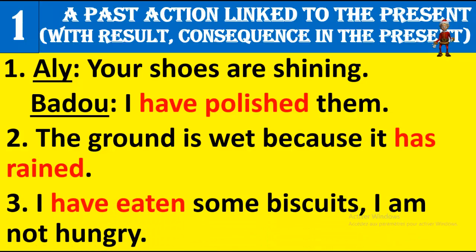Number 3. I have eaten some biscuits. I'm not hungry. Yes, right now, as you see me, I'm not hungry. Why? Because in the past, I have eaten some biscuits. Having eaten some biscuits is a finished action in the past, but that has a result in the present, a consequence in the present, which is I am not hungry. Okay? We can move now.